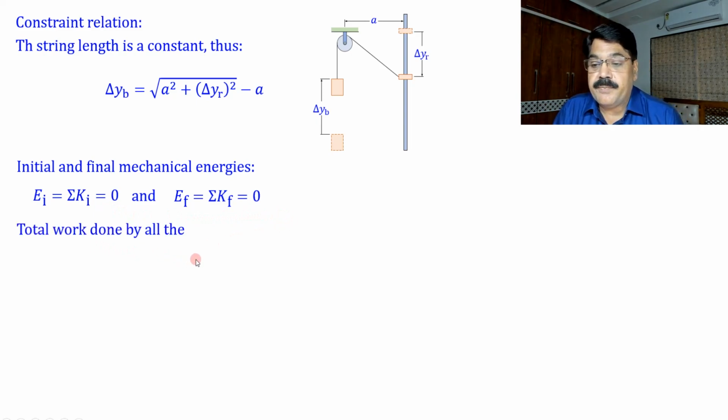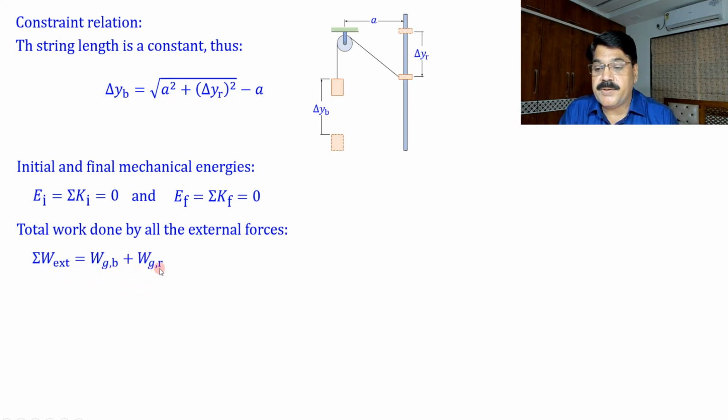Total work done by all the external forces: for this system, both the gravity forces are external, the support reaction R is external, N is external. So total work will be W external, summation, is W by gravity on block plus W by gravity on ring plus W by normal reaction plus W by R. So this will be minus capital Mg delta Yb, this will be plus small mg delta Yr, and this is 0, this is 0.